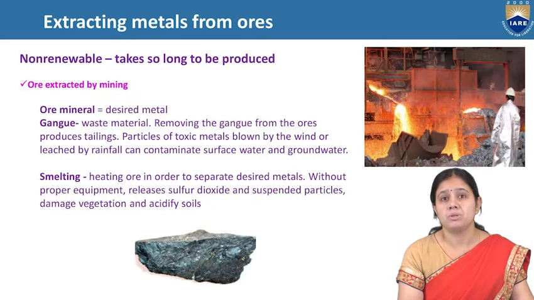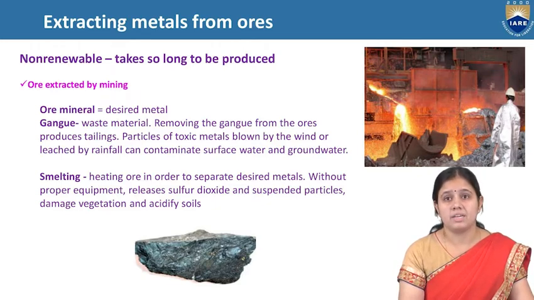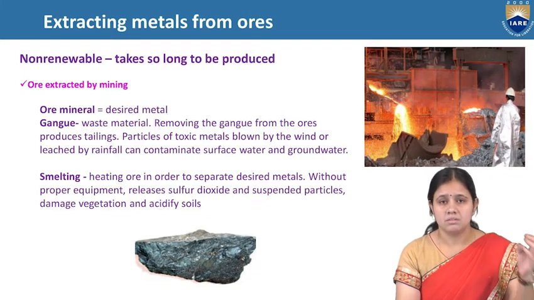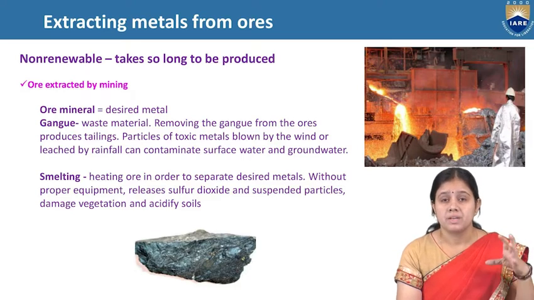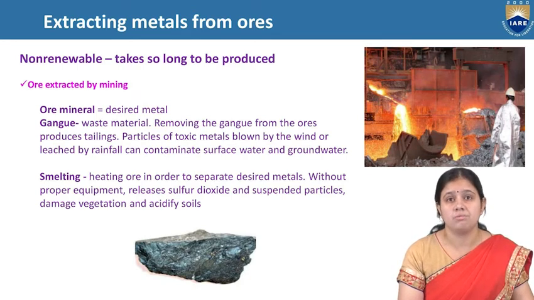Gangue from the ore produces tailing particles of toxic metal, which, blown by wind or leached by rainfall, can contaminate surface water and groundwater. During the rainy season or by the wind, the heavy metals from that gangue are leached out into the atmosphere, or into the groundwater. So it is very harmful for the environment also.